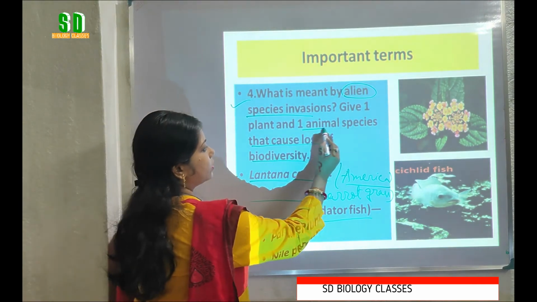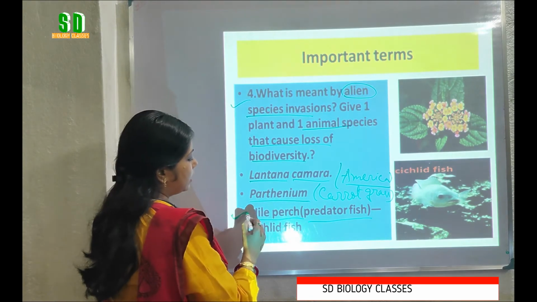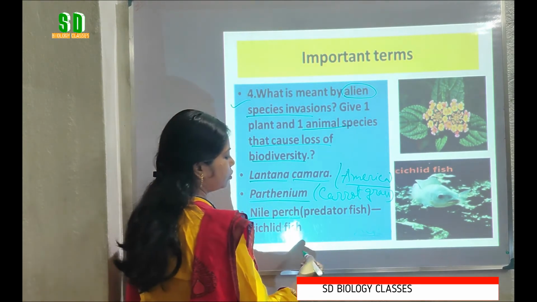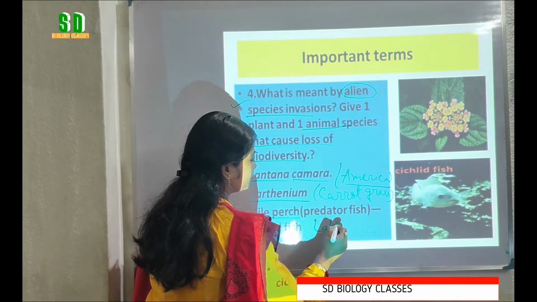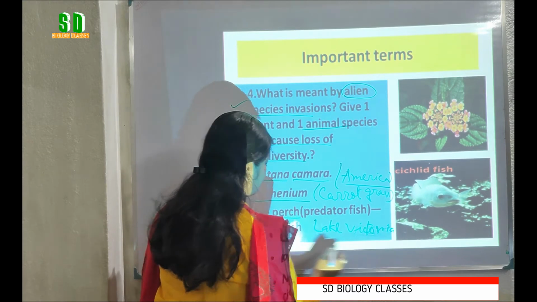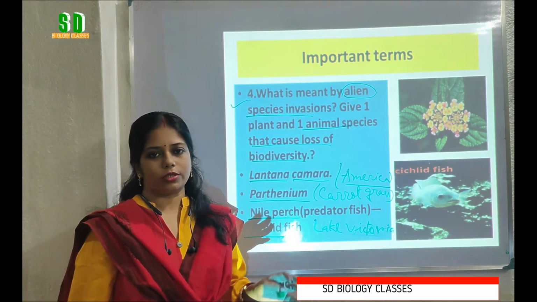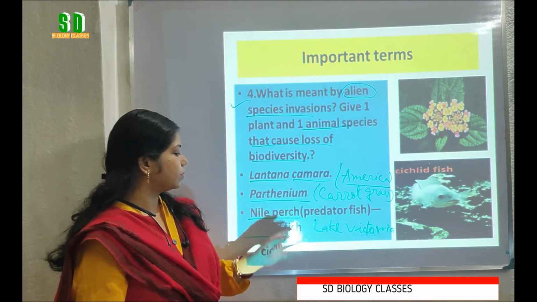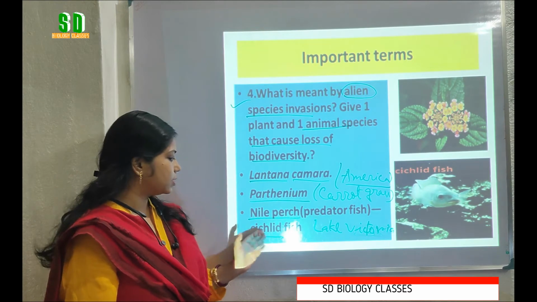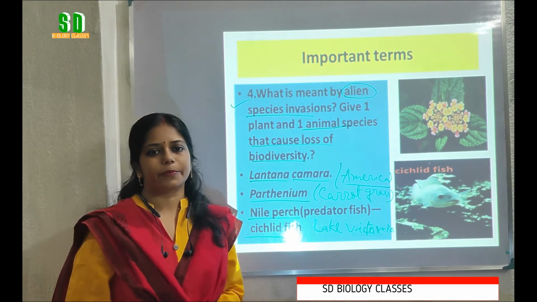Now the second part of the question: one animal species that causes loss of biodiversity. The Nile perch is a large predator fish. When it was introduced in Lake Victoria, the dominant fish, the cichlid fish, was lost due to the overgrowth of the Nile perch predator fish. It fed upon the cichlid fish and caused the loss of this fish variety.